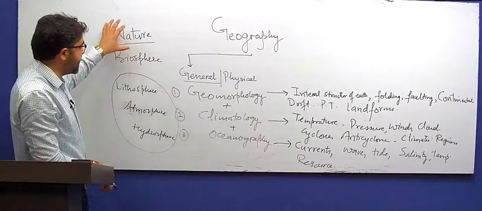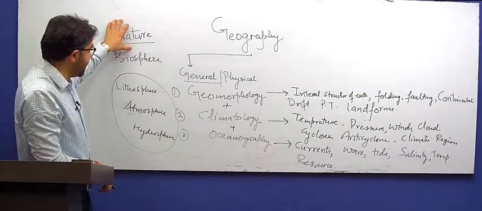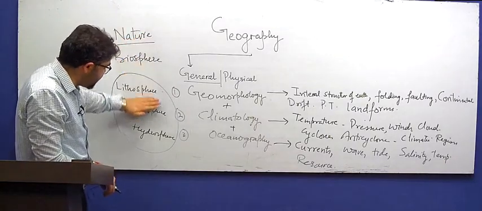We'll come to these natural conditions and relate them to human life a little later. So this is about the nature that we are studying.